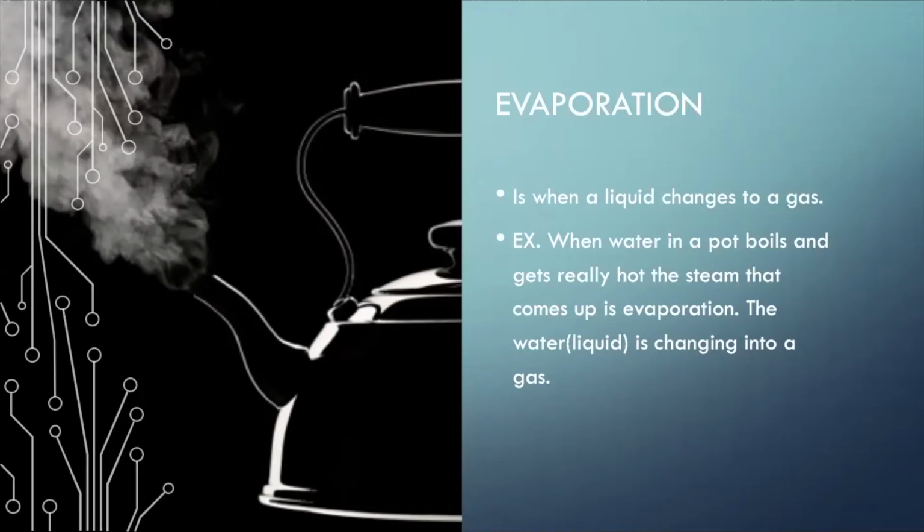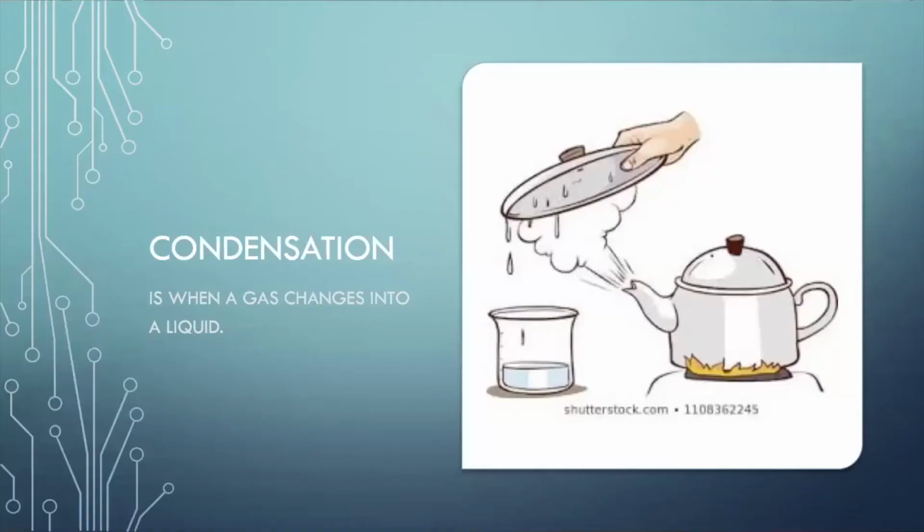So let's go ahead and go to page 97. All right. So when a gas changes into a liquid, the process is called condensation. Can you guys go ahead and say that with me? Condensation. All right. Because that is another vocab word, I want you to get your flashcard out and write condensation, and then turn it over. And then you can write: is when a gas changes into a liquid. So go ahead and pause the video if you need some time to do that, just so you don't feel rushed.